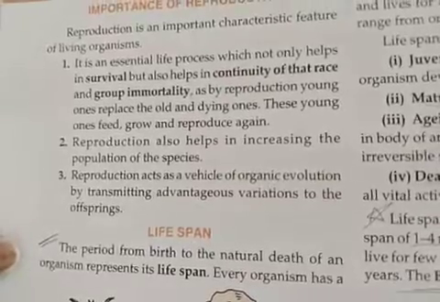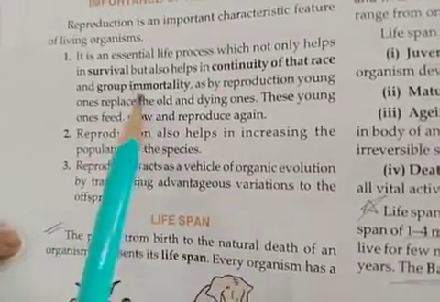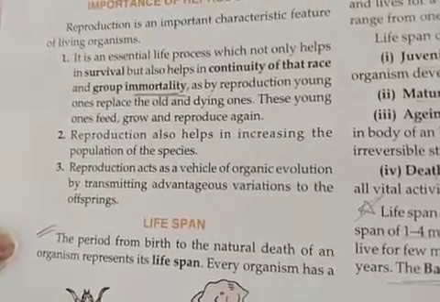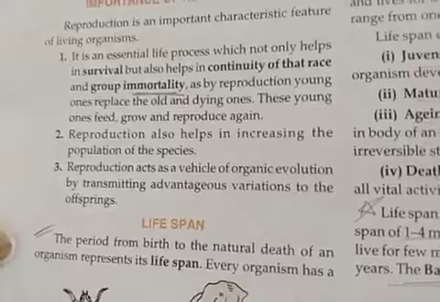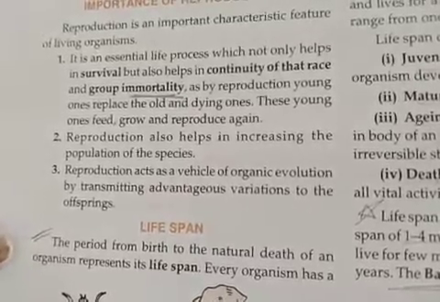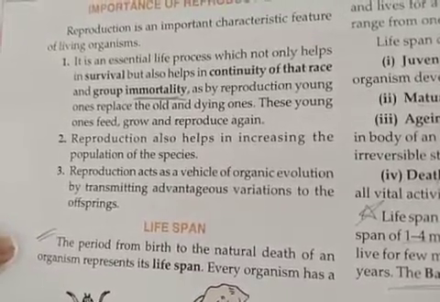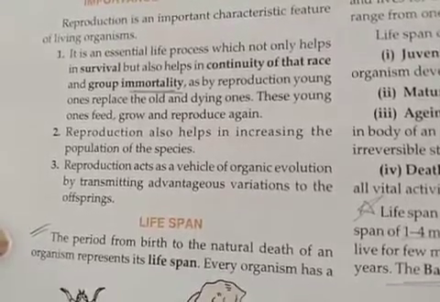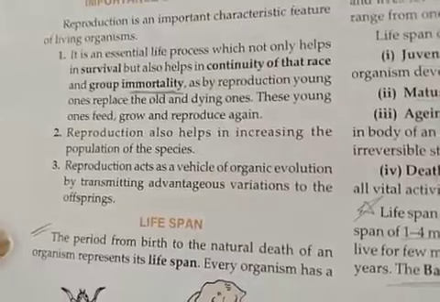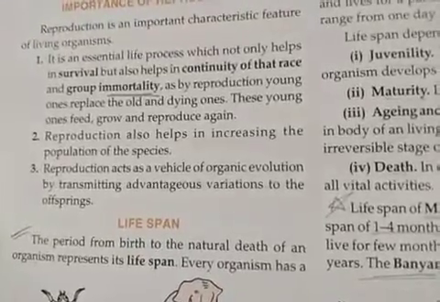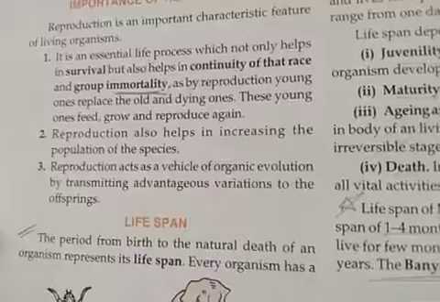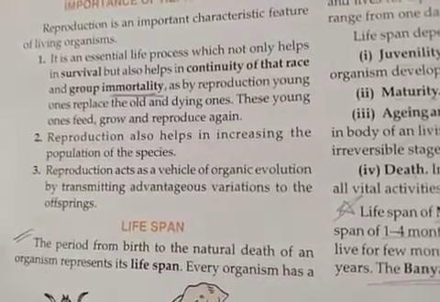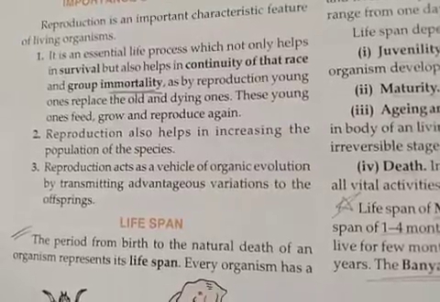Okay, as you know, none of the organisms on this earth is immortal. None of the organisms are immortal. So, as our elders will die, it is necessary to replace them with the younger ones. It is nature's rule that our elders die and the new are born to replace them. Because change is necessary for the survival of a species. For that change, the older must die and the newer must be born.